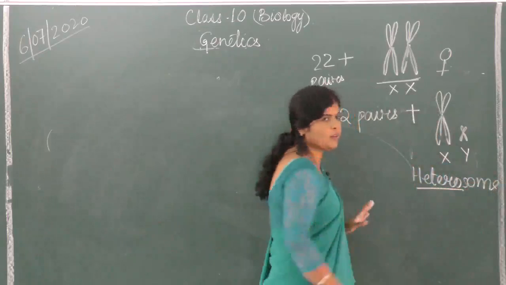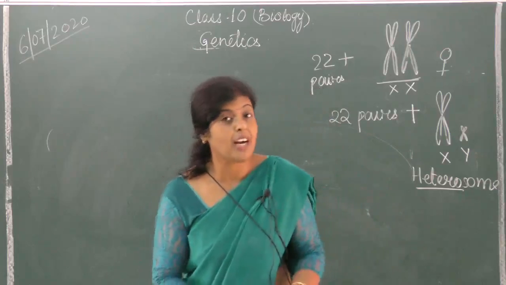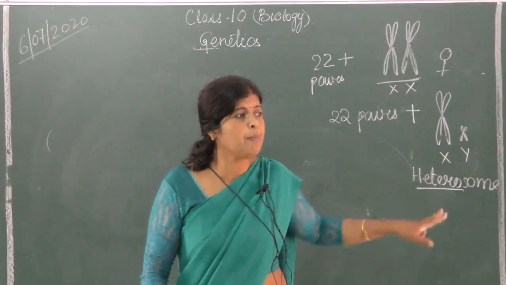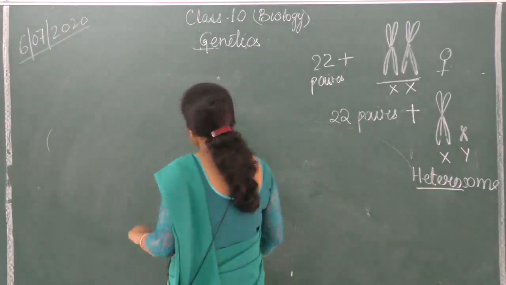What is the meaning of hetero? Hetero means different. Is it clear? So the pair of chromosomes which are different, which are not the same. The pair of chromosomes should be the same, so this is the only pair of chromosomes which is different. So we call it heterosome. Is it okay? Now you see here.